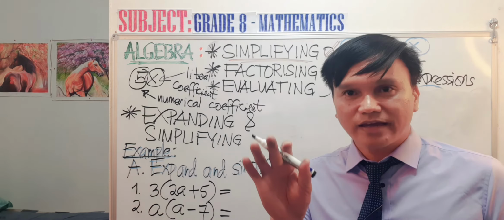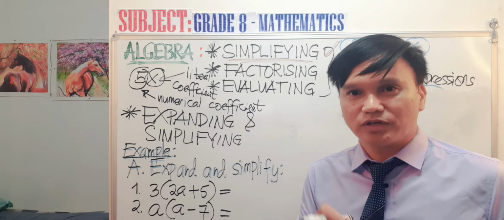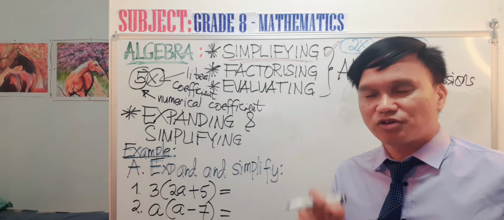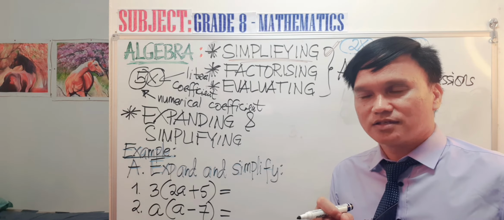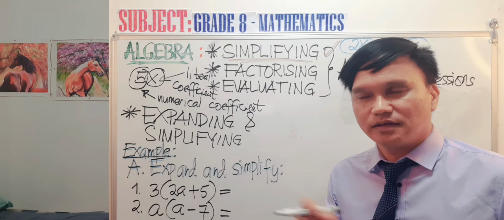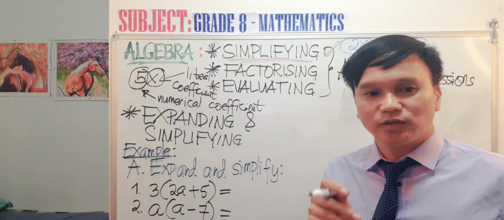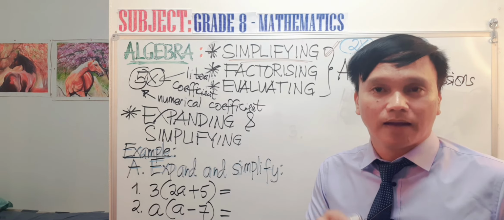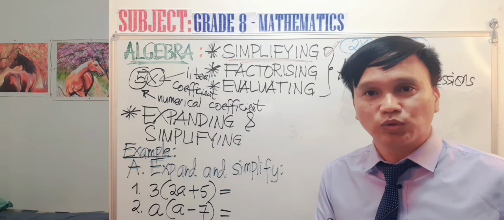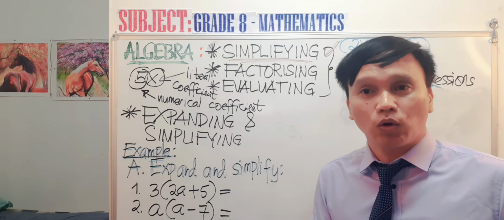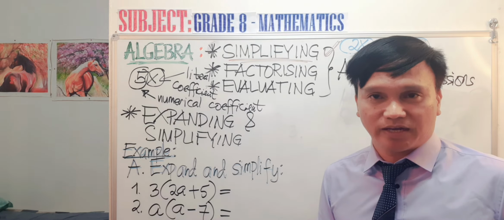Now, in your grade 8 national examination for Papua New Guinea, or in any mathematics, sometimes the instruction in your exam is expand and simplify. Other times, it will be just simply simplify, because it is already understood that you have to apply all those rules of simplifying algebraic expressions.